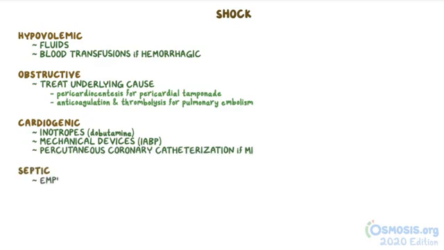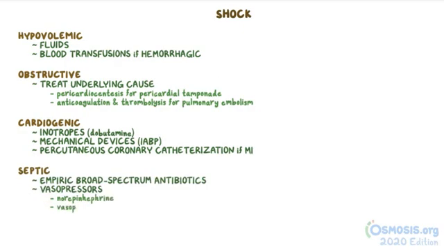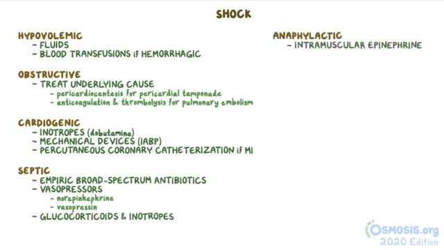Septic shock is treated with empiric broad-spectrum antibiotics, vasopressors like norepinephrine and vasopressin, and if they fail, then glucocorticoids and inotropes might be added. Anaphylactic shock is treated with intramuscular epinephrine, airway management, and medications like antihistamines and glucocorticoids.